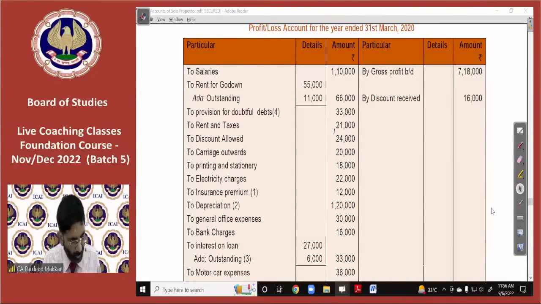No doubts. Very, very good. So those who are clear on final accounts, provision for bad debts, please send me, so that I can understand who is clear and who is not clear. Clear or not clear? I'm just asking you.